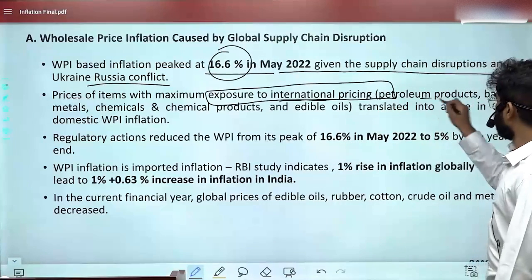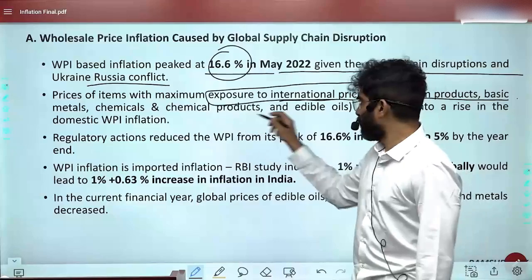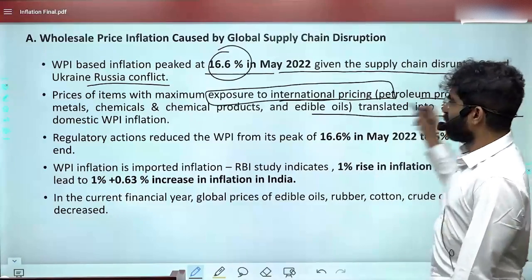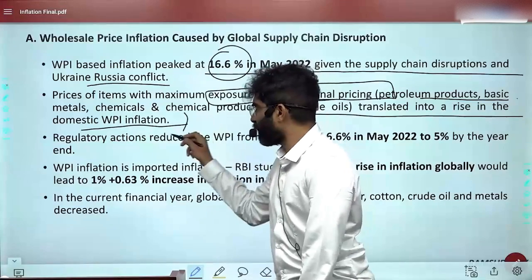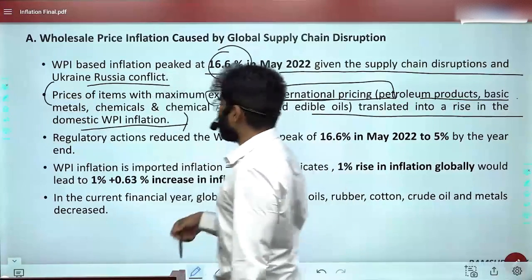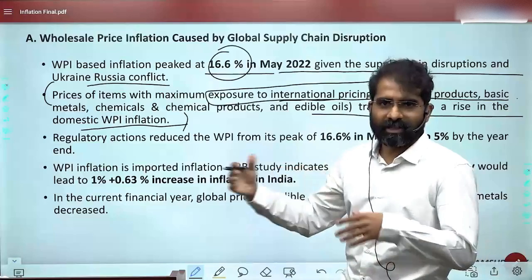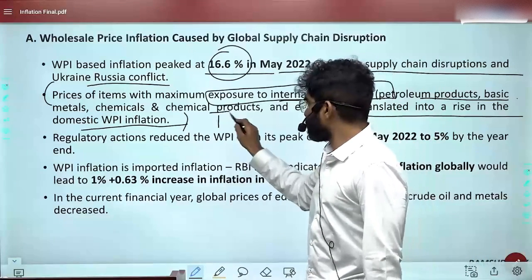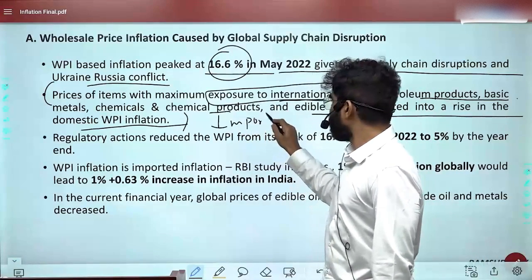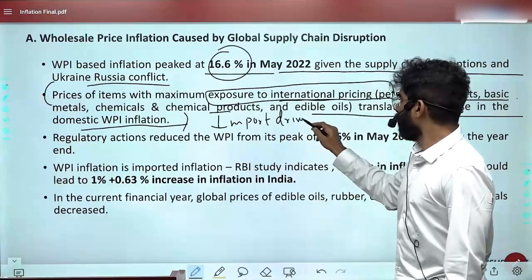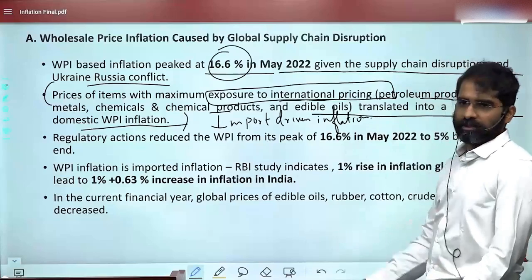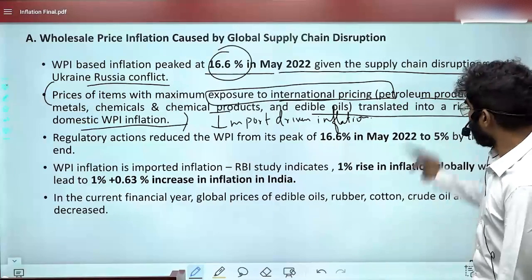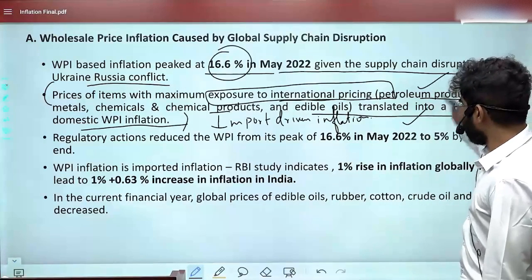For example, petroleum products, basic metals, chemicals, and edible oils. These were responsible for the increase in WPI inflation. Now, this is a valid point. Something which is related to import, all that is related to import. So this is basically more of an import-driven inflation, that is, imports were spiking the prices up.